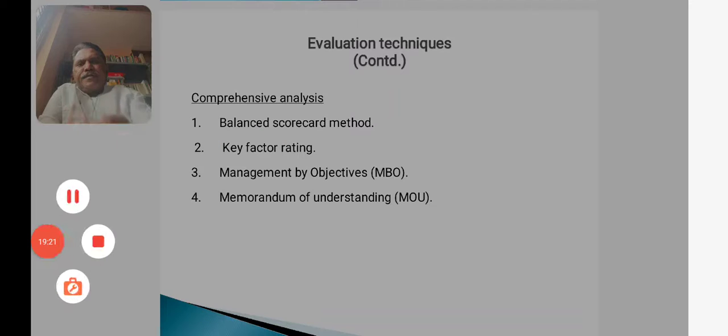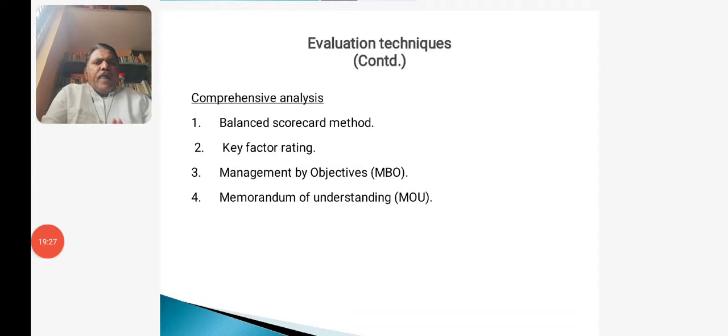Dear students, there are 4 important perspectives in the balanced scorecard method.